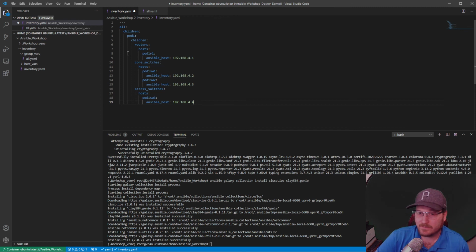The other thing I failed to mention earlier is when you're creating your YAML file, the way the file looks is really what's important. YAML needs to have any kind of grouping. So in our case, we have this top level all. Any kind of grouping needs to be double spaced underneath of it. And the nice thing with VS Code is it kind of shows you the line, the double spacing. So we can see that pod 1 encompasses, or is everything indented under pod 1 would be part of the pod 1 group. Anything indented under routers would be part of that group, and so on.